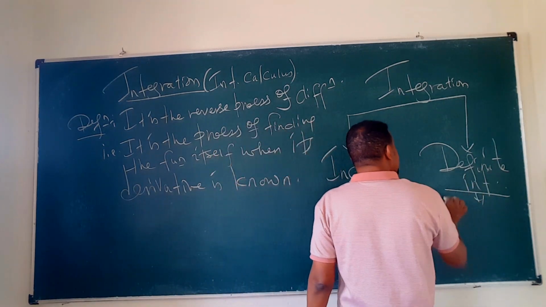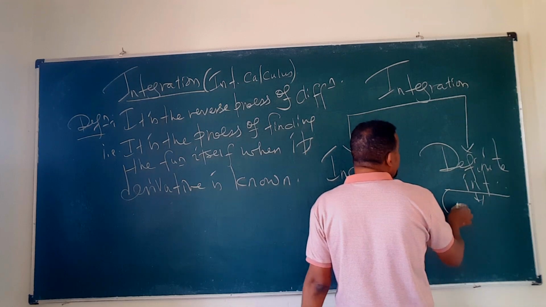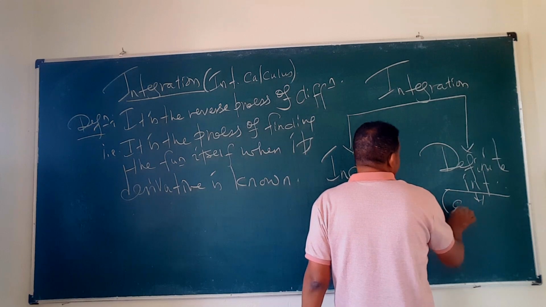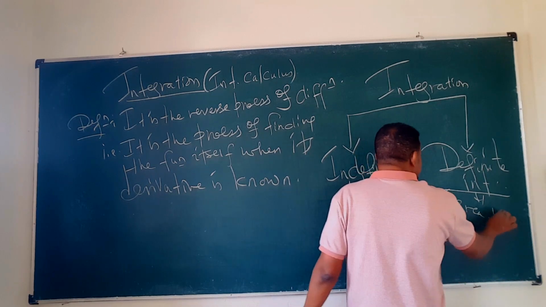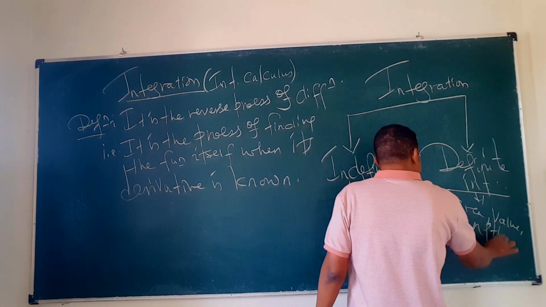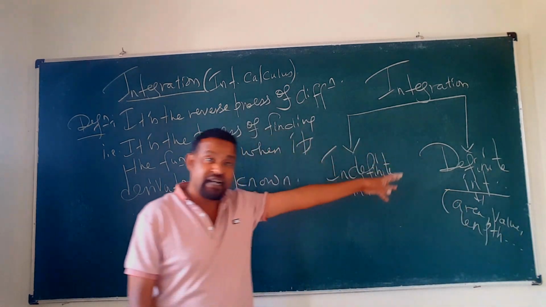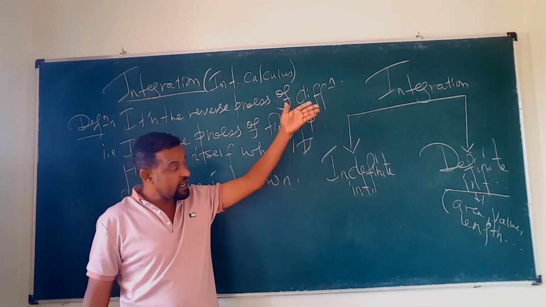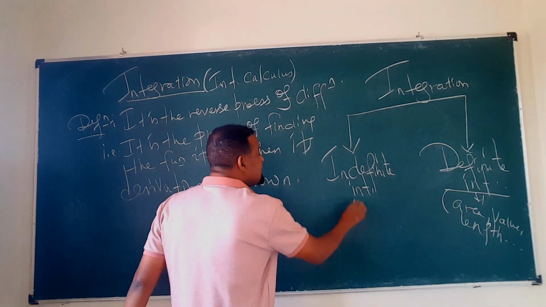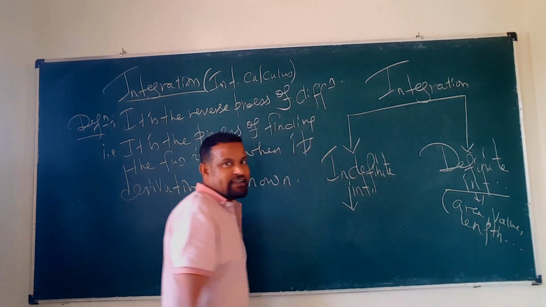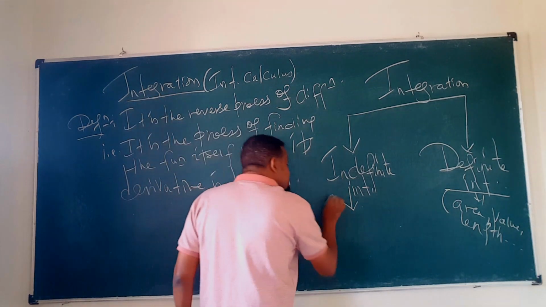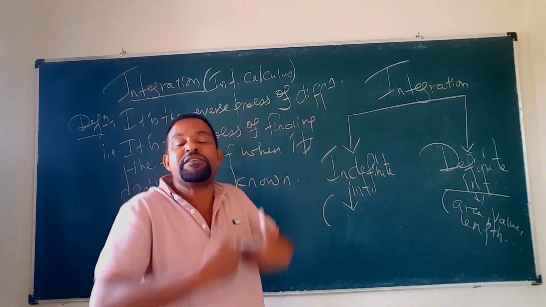It focuses on finding the signed area, the area of a region, the volume of a solid figure, the length of a curve, and other geometrical quantities. But the indefinite integral is a process part. It is the process of finding the antiderivative of the given function.